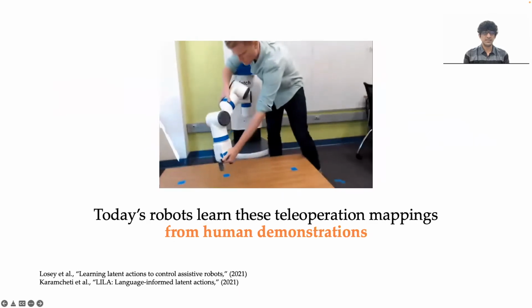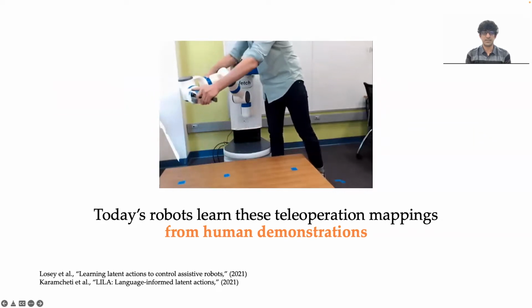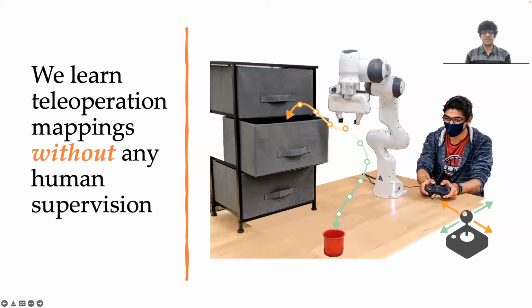Assistive robots learn such mappings from human demonstrations, which could be provided by a non-disabled person, such as the caregiver. But a caregiver may not always be around. In fact, we want to reduce disabled people's reliance on others. So in this paper, we propose an approach to learn these mappings without human demonstrations.